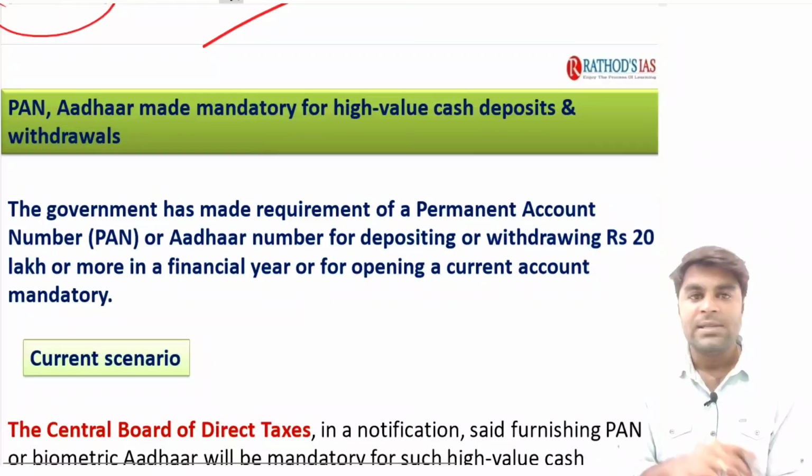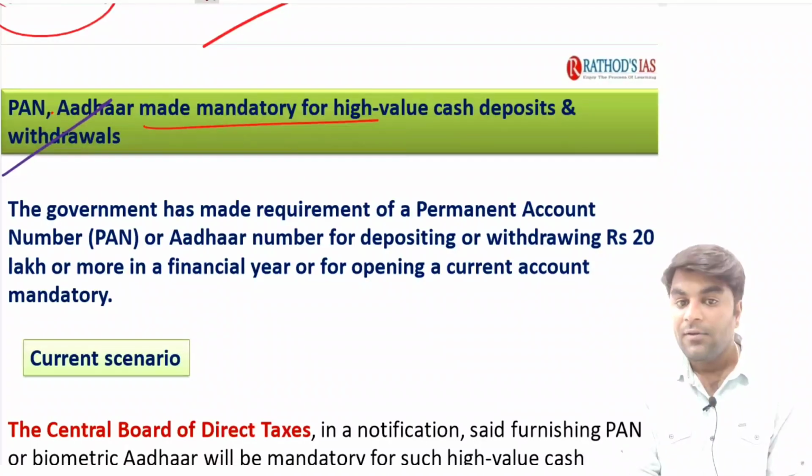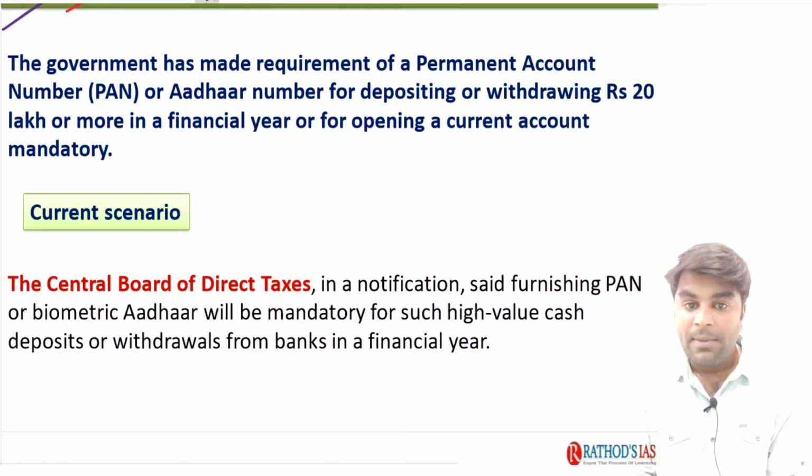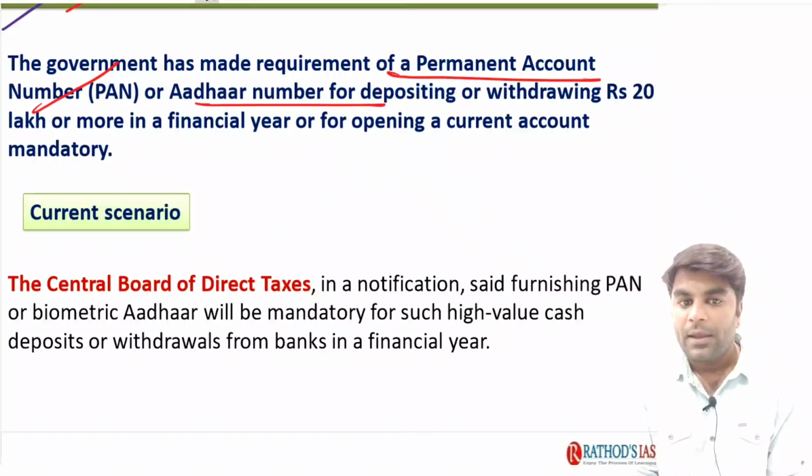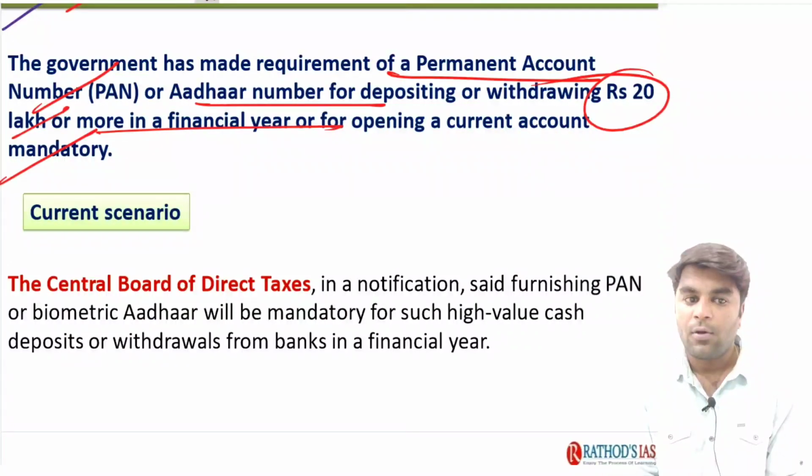Now this is about poverty in India, and then we are going to discuss one more topic, that is PAN Aadhaar made mandatory for high value cash deposits and withdrawals. The government has made the permanent account number or Aadhaar number mandatory for depositing or withdrawing rupees 20 lakhs or more in a financial year, or for opening a current account.